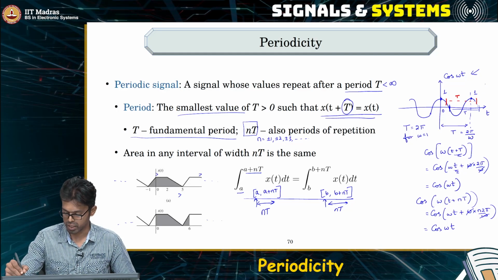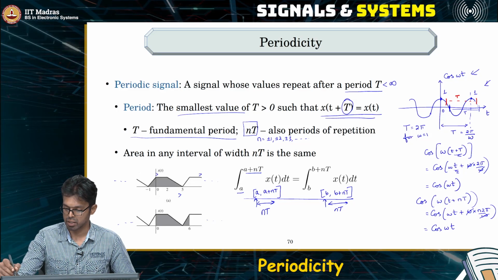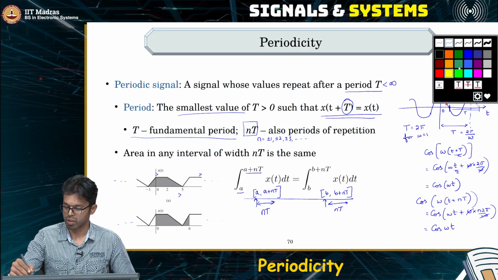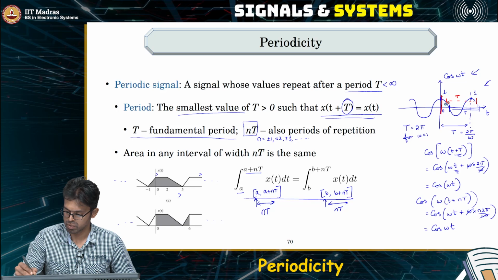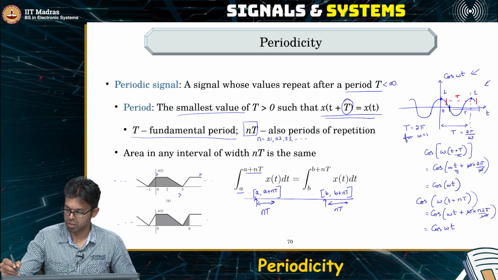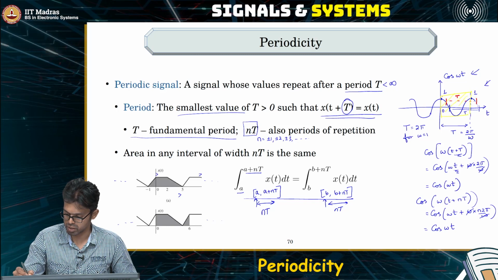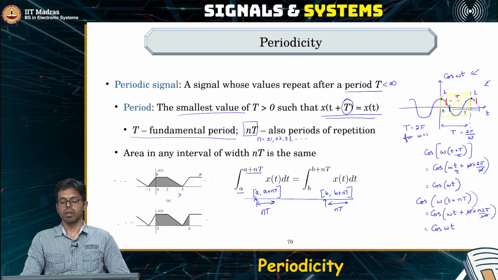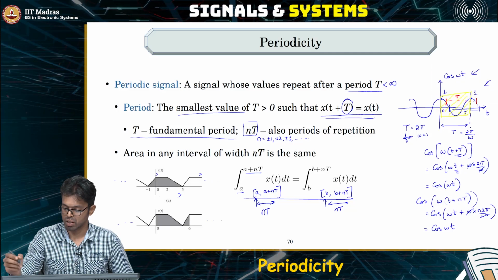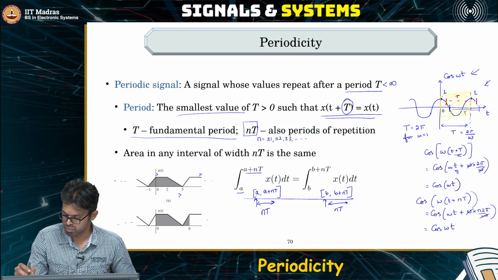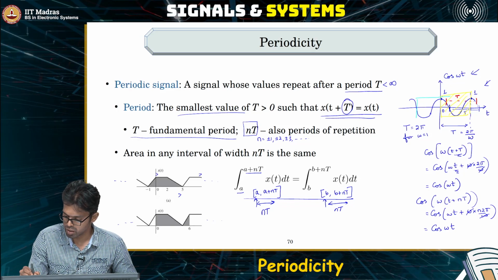For example, if you take this cosine signal, you can start integrating the signal from, let's say, this point to this point, in this region. This will give the same area as integrating the signal from, let us say, this portion till this portion.